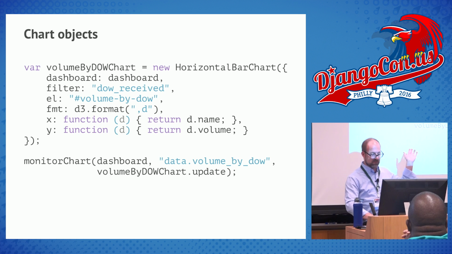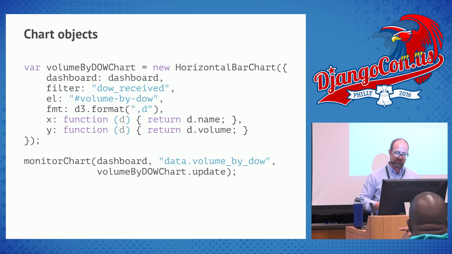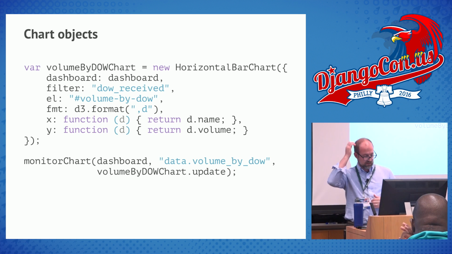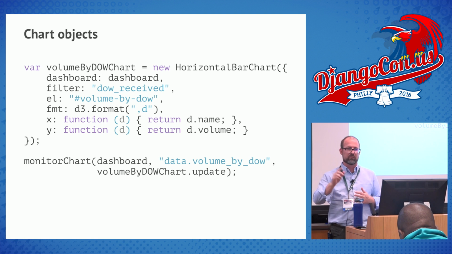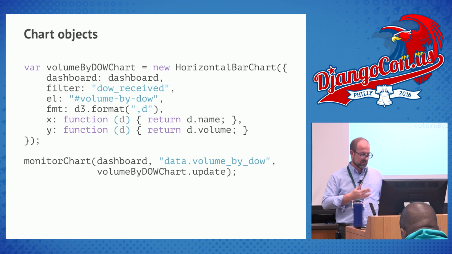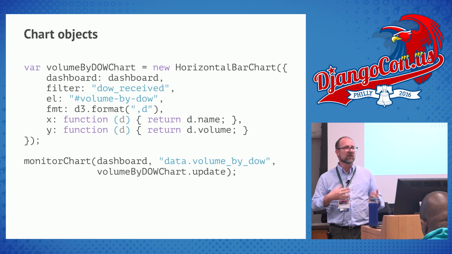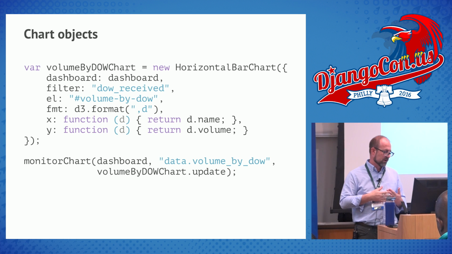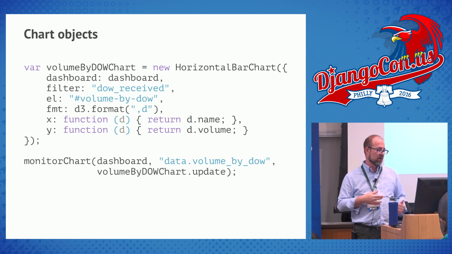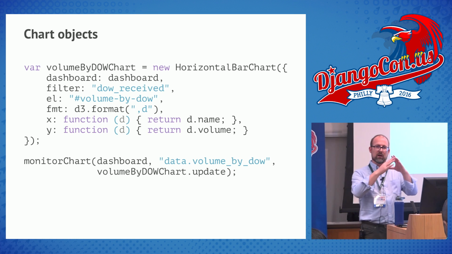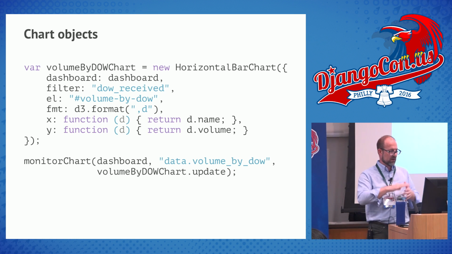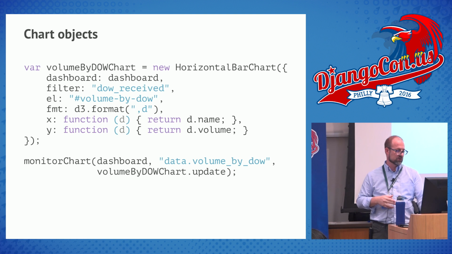But here you can see a simple chart object that I built, this higher level object on top of D3. It says I filter things by day of week received when I click on it, and it has some formatting stuff in there. And then I have this monitor chart. This is how I hook up the reactive nature of this. So whenever data in the volume by day of week subset of that data tree changes, then call update on this chart.